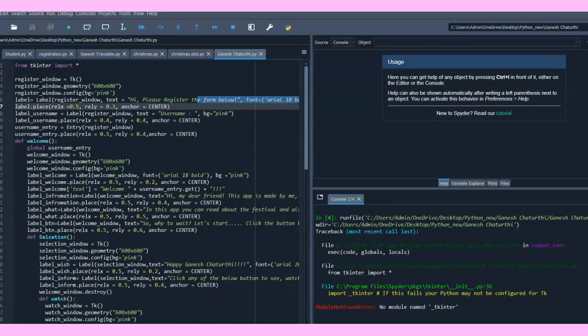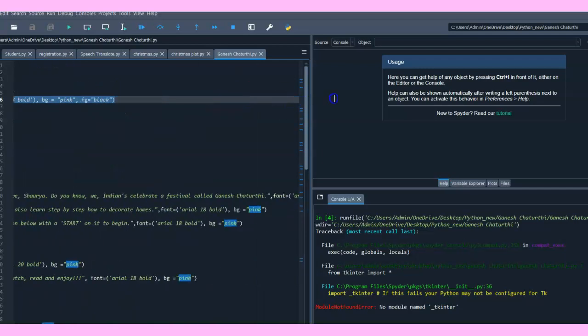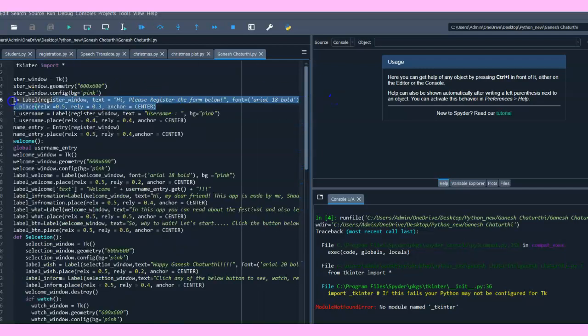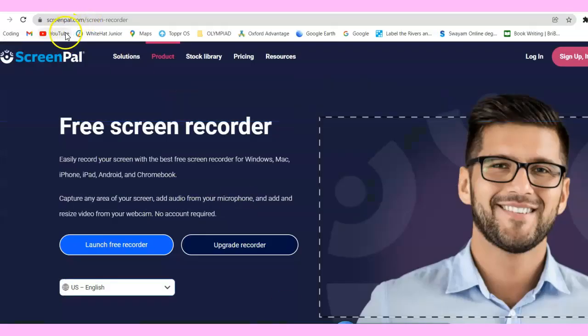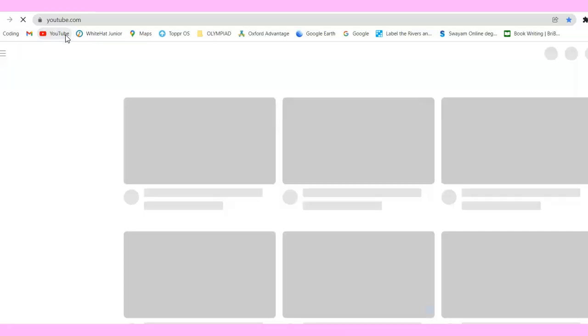First of all, let me show you. After that is label equals Label(register_window, text='Hi, please register the form below', font=Arial 18 bold, bg=pink). For this I have to explain, so let me show you the video which I already made.